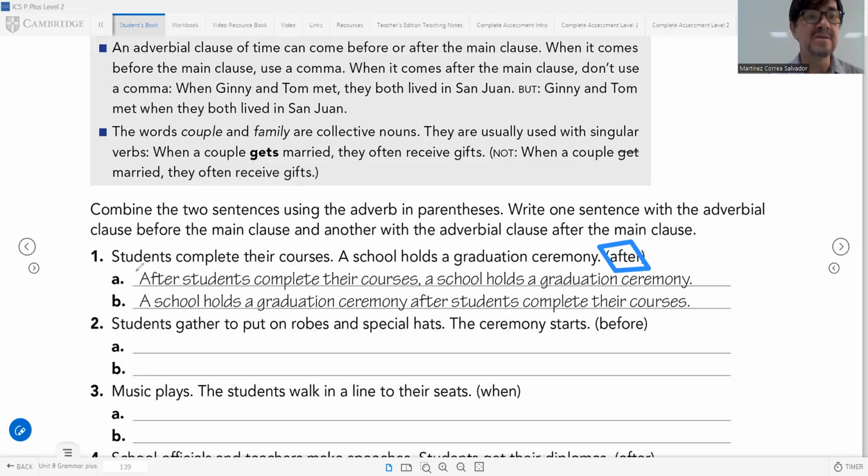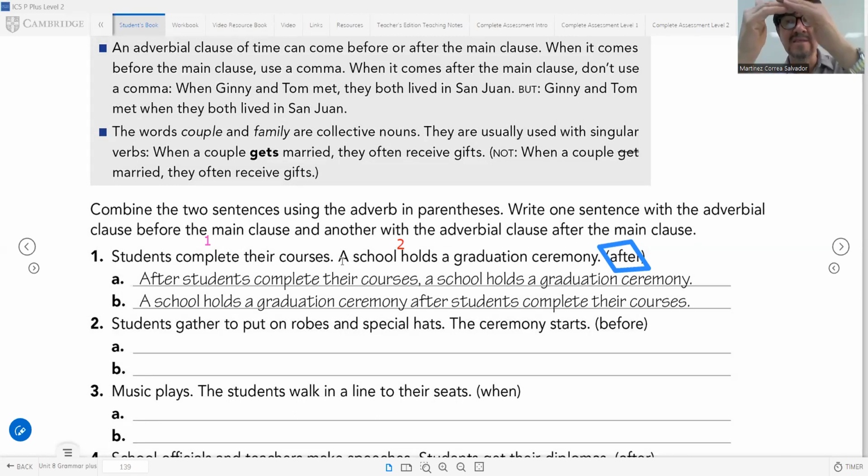You have two sentences. Number one: students complete their courses. Number two: a school holds a graduation ceremony.